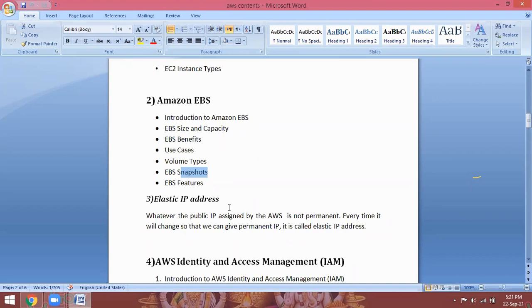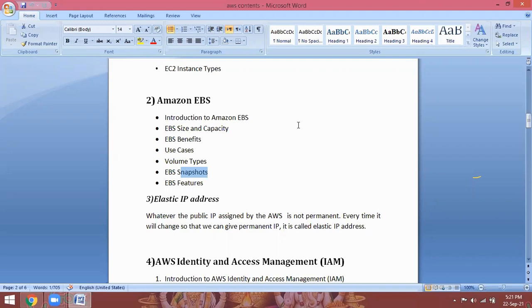So what you have to do is assign one elastic IP address, meaning a permanent IP that is fixed. But this elastic IP address is chargeable. Remember, this is chargeable. So while we are practicing, we can just configure an elastic IP address.